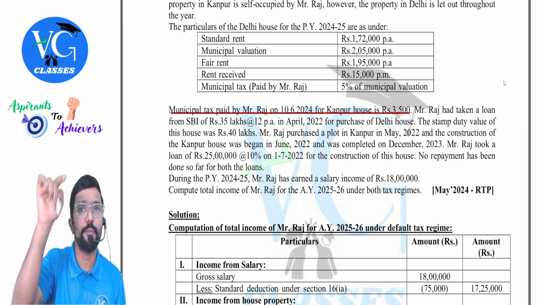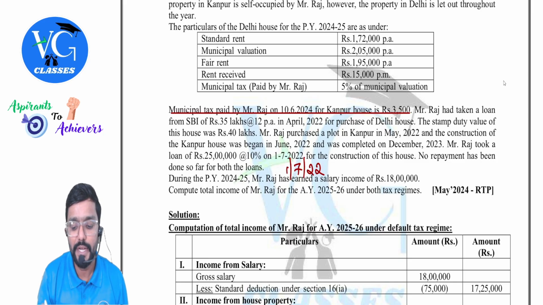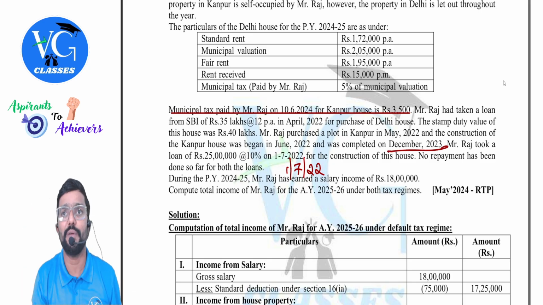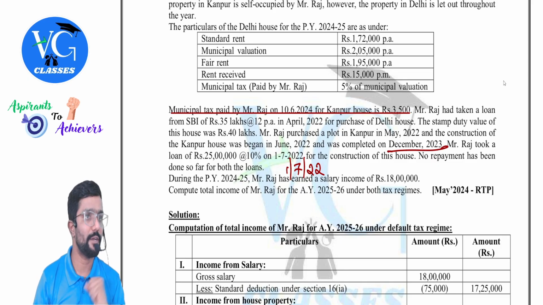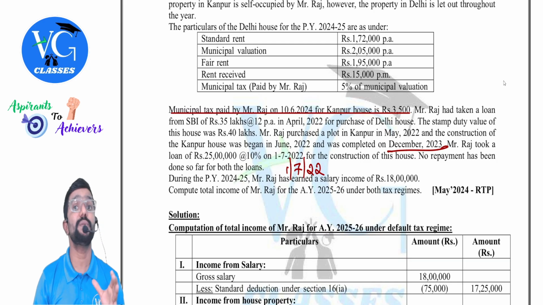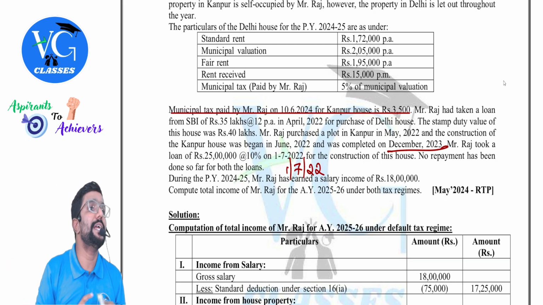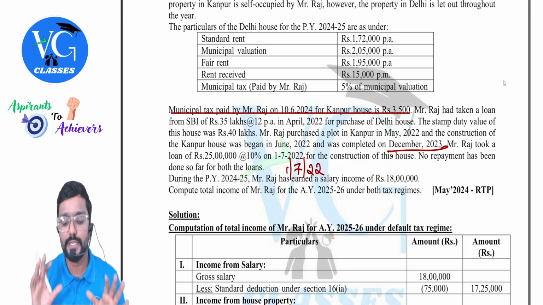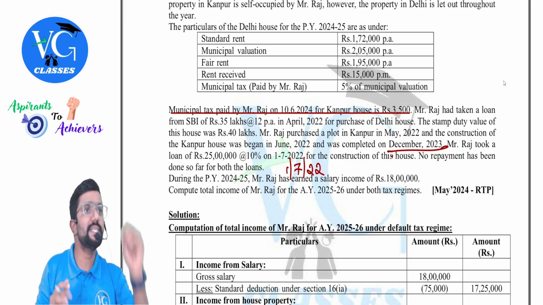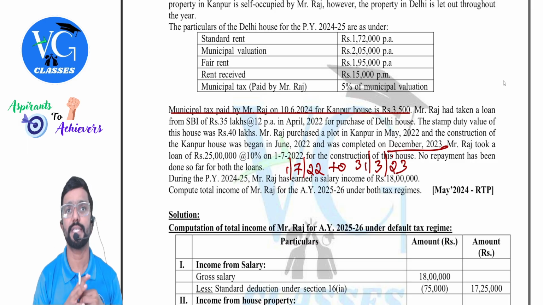Guys, for self-occupied, he has taken a loan. When did he take the loan? 1st June 22. When did he complete the construction? December 2023. When will the pre-construction period start? Date of loan. When will the pre-construction period end? 31st March, immediately preceding the date of completion of construction. When was the construction completed? December 2023. Immediately preceding 31st March is what? 31st March 23. This is called the pre-construction period.